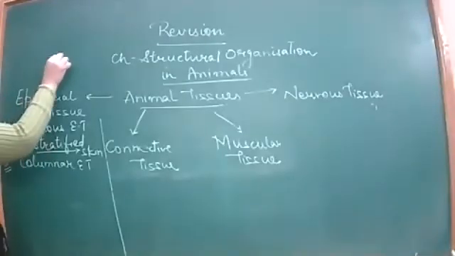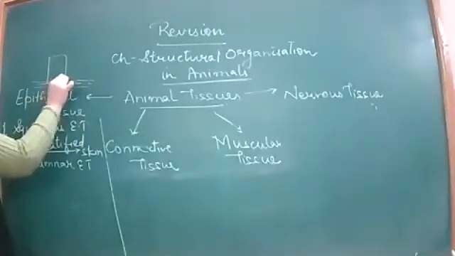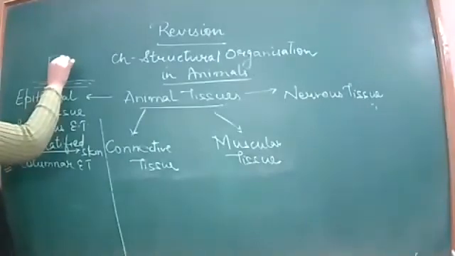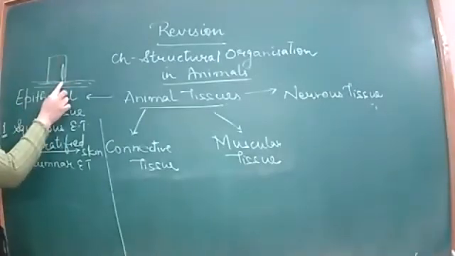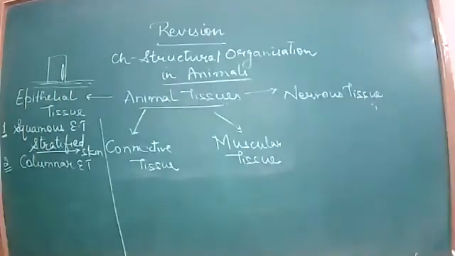Like if this is the cell we have, these are all arranged over the basement membrane first of all, right? The cell nuclei will be elongated, present at the side and also near the base, not near the top. So the nuclei are extended and present at the sides, along the walls. Okay, that is columnar epithelium.